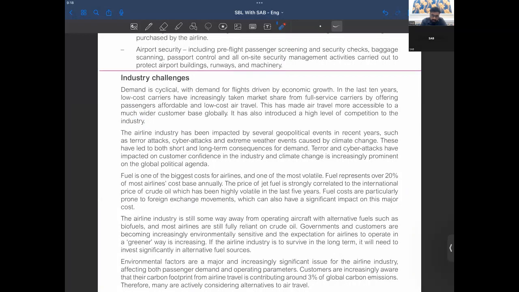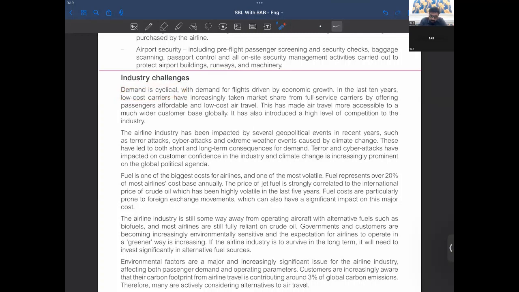Now, industry challenges. See, demand here is cyclical, right? And it's one of the major reasons. Now, did you understand by cyclical?